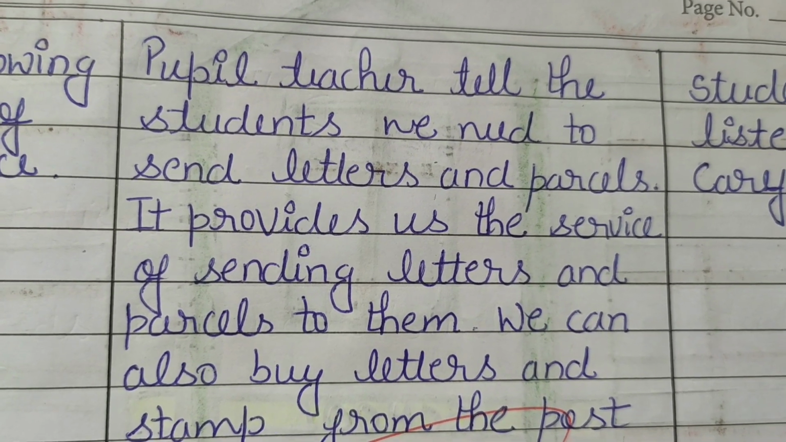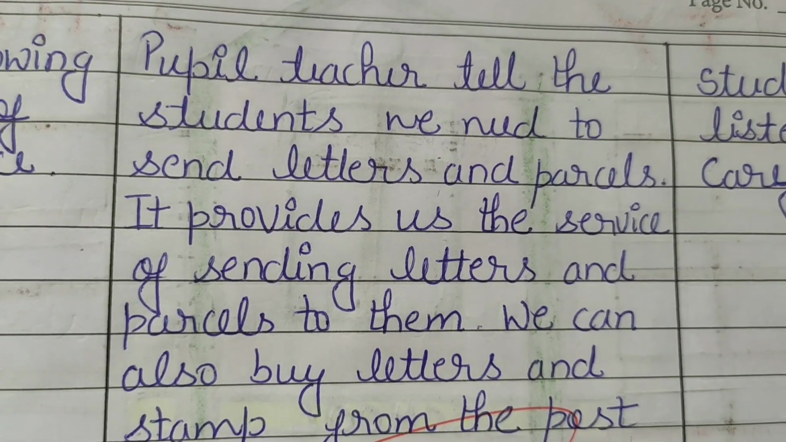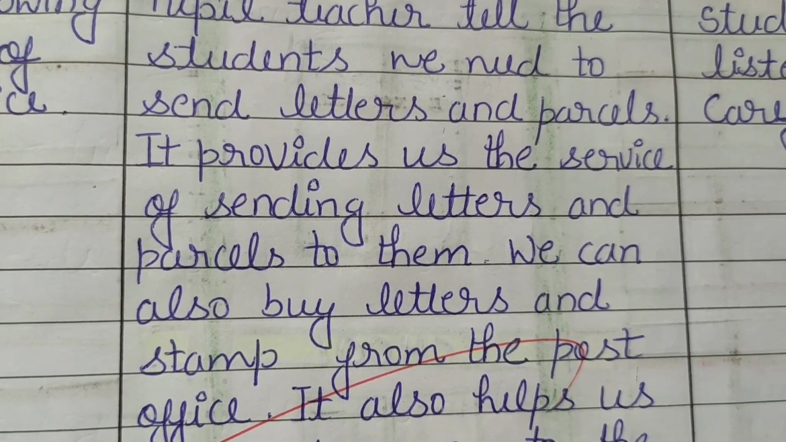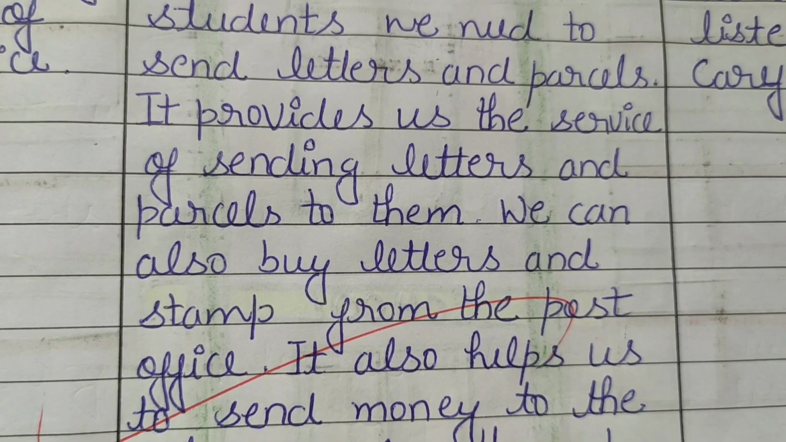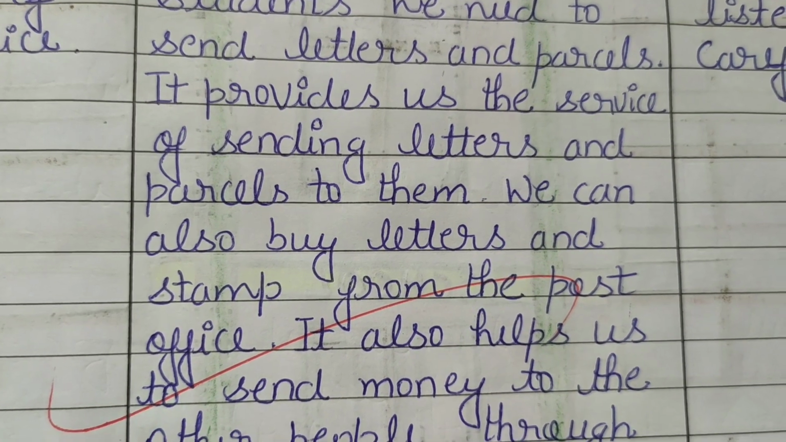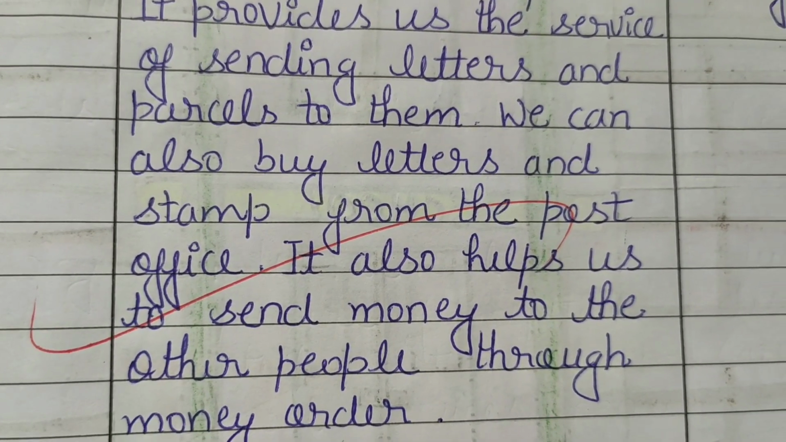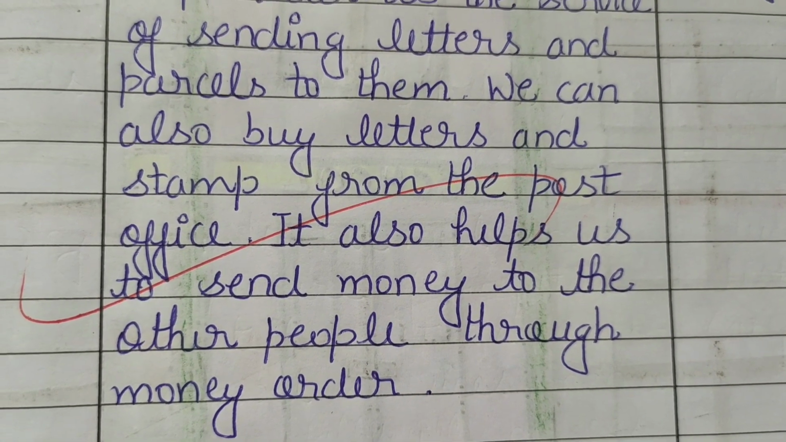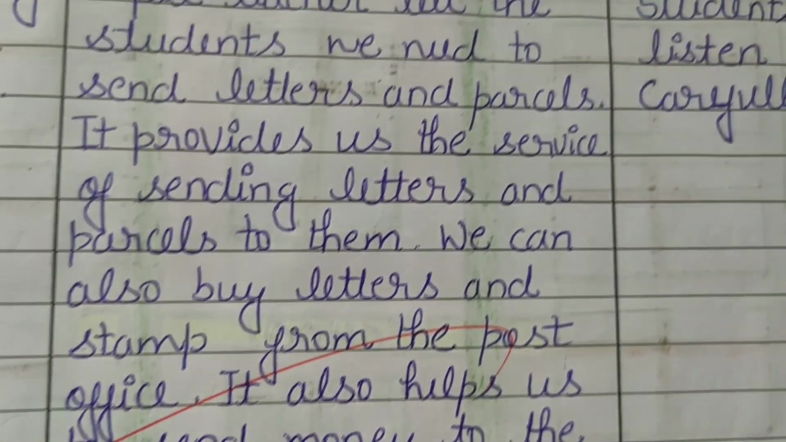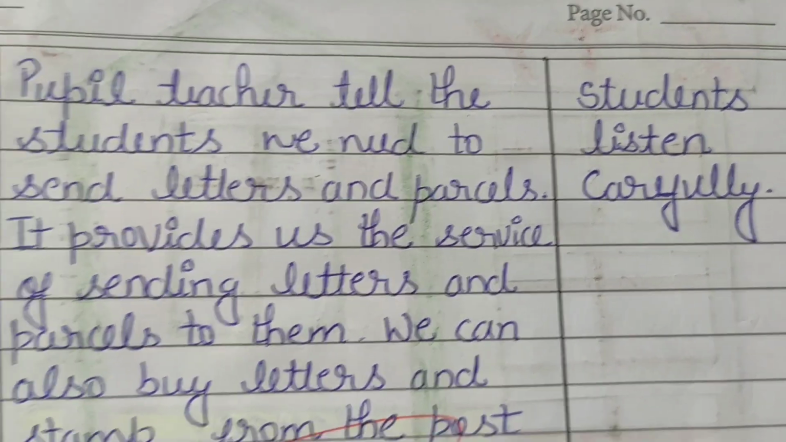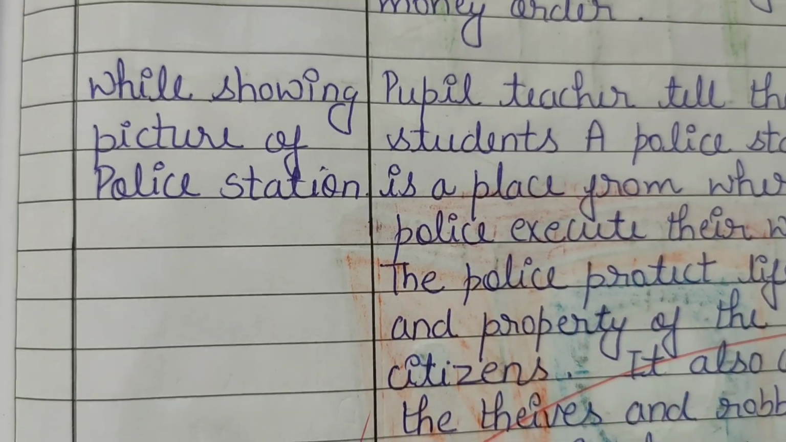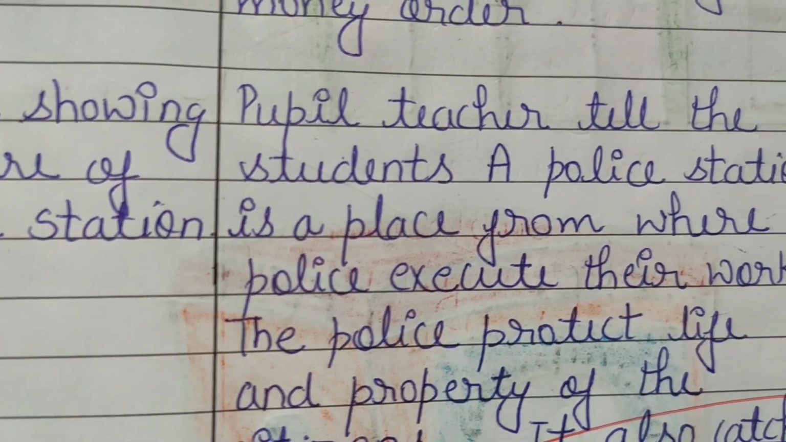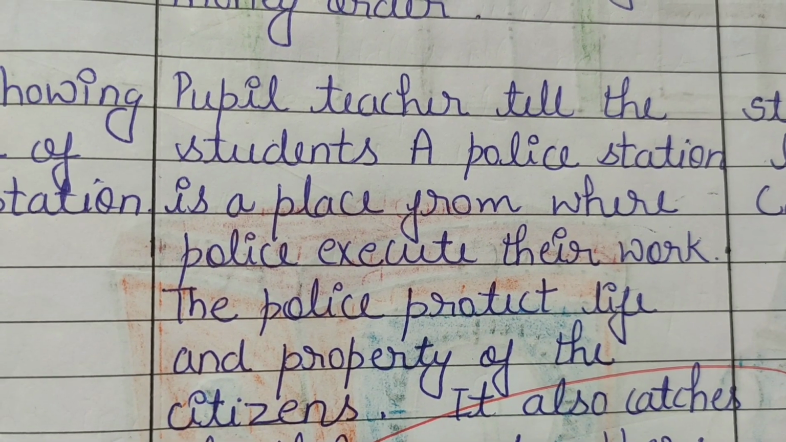Then third one is, while showing a picture of a post office, the pupil teacher tells the students we need to send letters and parcels. It provides us the service of sending letters and parcels to others. We can also buy letters and stamps from the post office. It also helps us to send money to other people through money order. Students listen carefully.